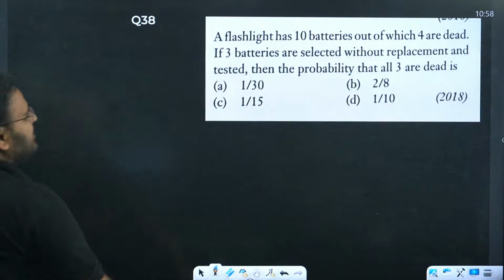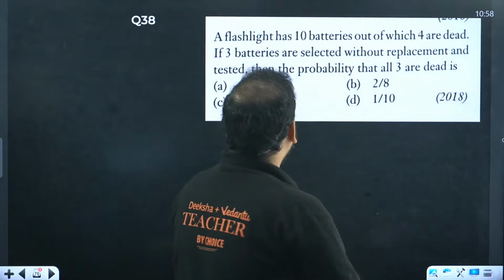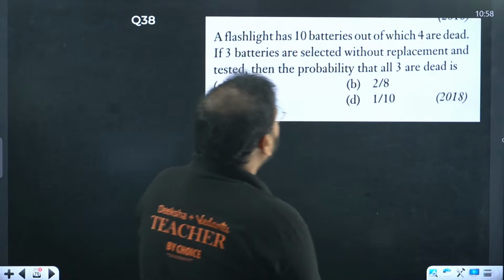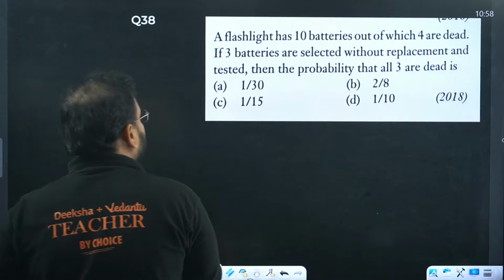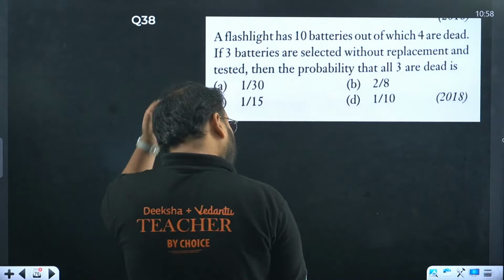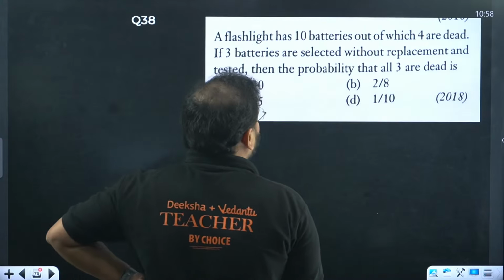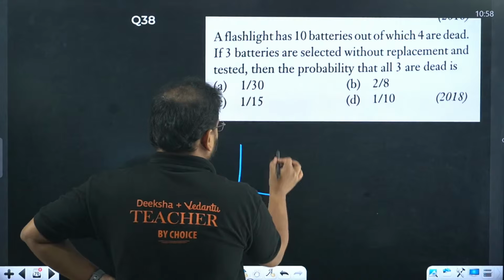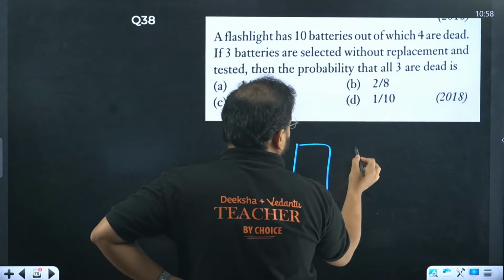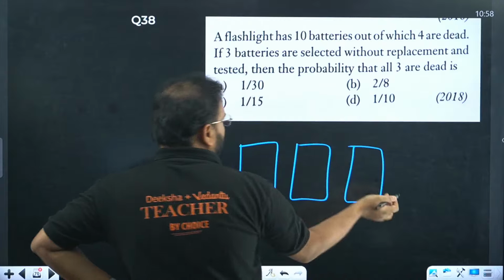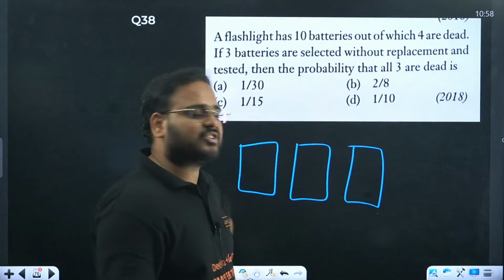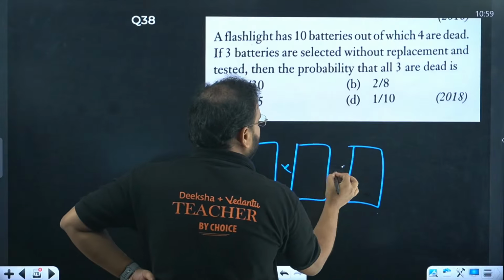Last 12 to 14 questions are left. A flashlight has 10 batteries, out of which 4 are dead. If 3 batteries are selected without replacement and tested, what is the probability that all 3 are dead? We can use permutations or simply multiply 3 events.